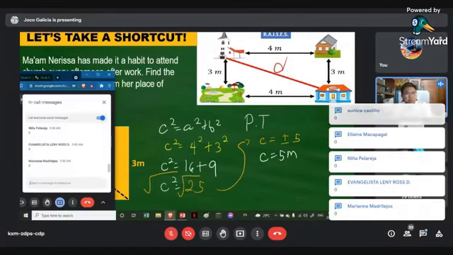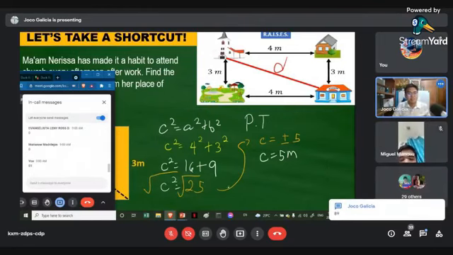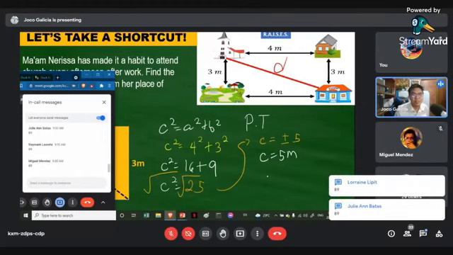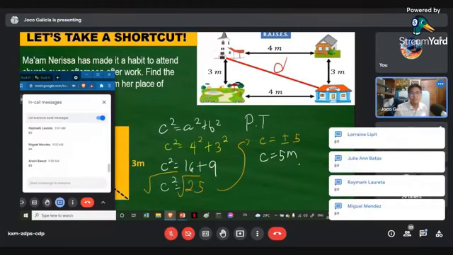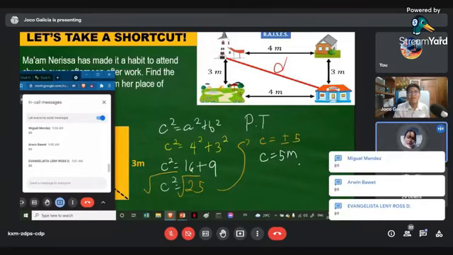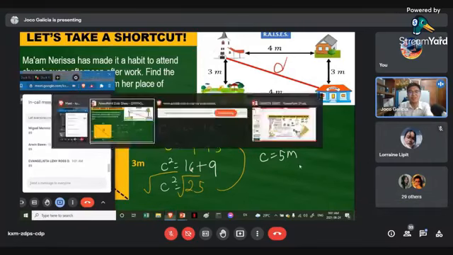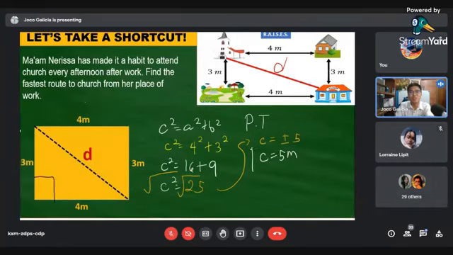Now, why 5 meters, class? Kasi po, sir, measurement po siya, tapos wala pong negative na measurement. Alright, very good. Because there is no negative measurement. So therefore, our answer is going to be C is equal to 5 meters.